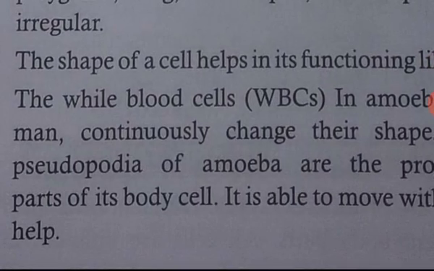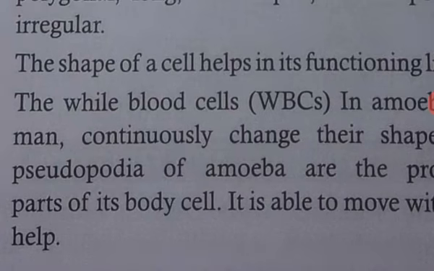The white blood cells in our body continuously change their shape, and the white blood cells are amoeboid in shape.